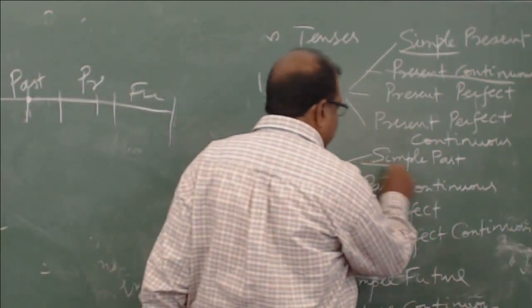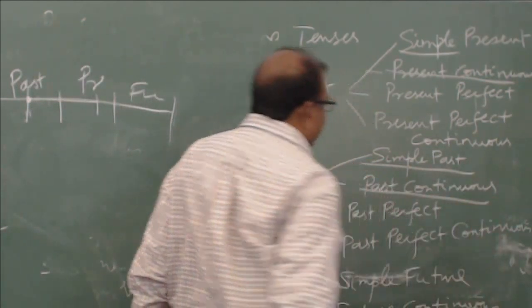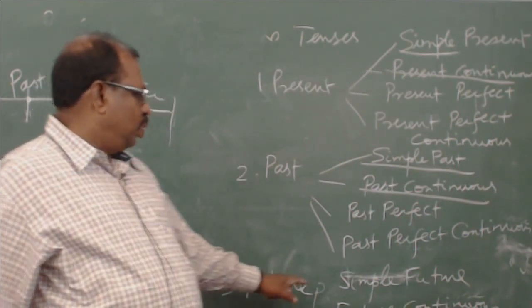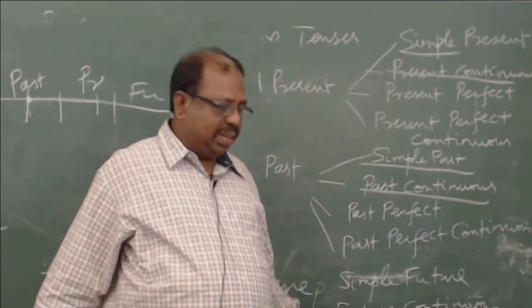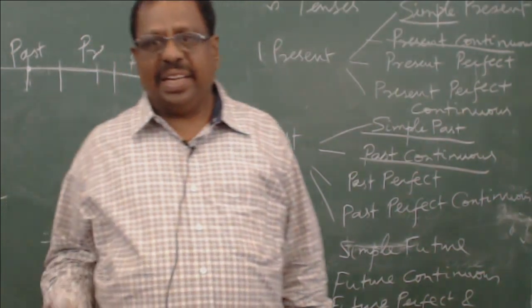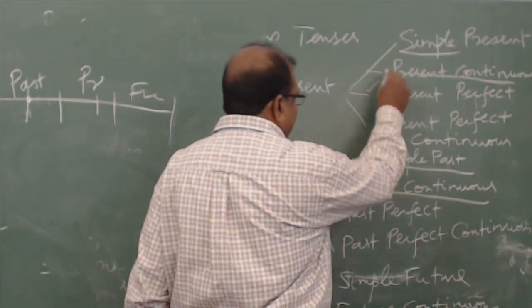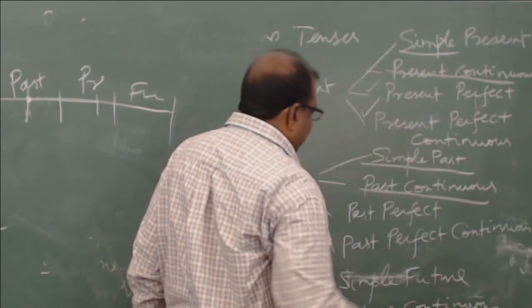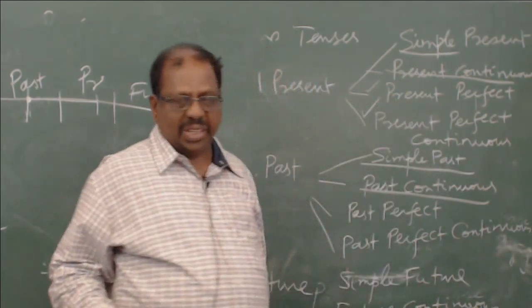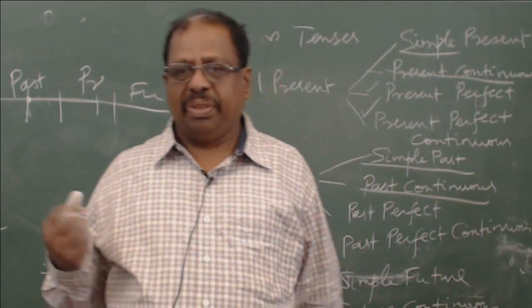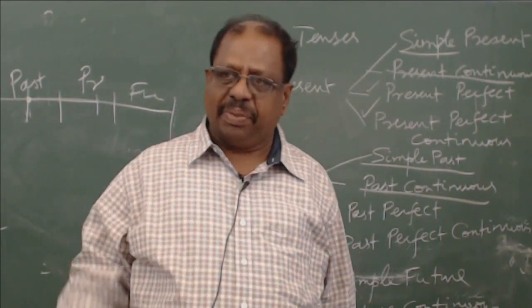Similarly, the simple past and the past continuous are easy to understand, and the simple future and the future continuous are also relatively easy to understand. For a beginner, yes, present perfect and present perfect continuous, past perfect continuous, and future perfect continuous will create some trouble.